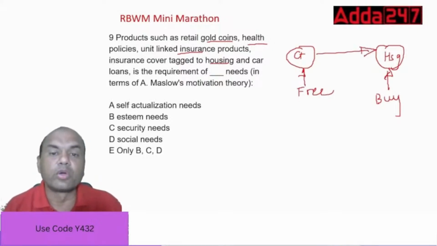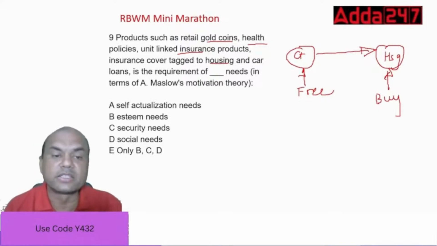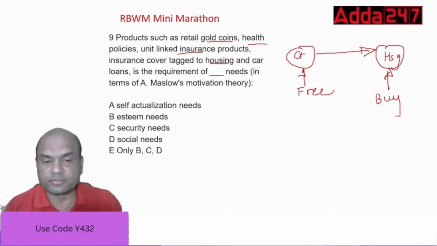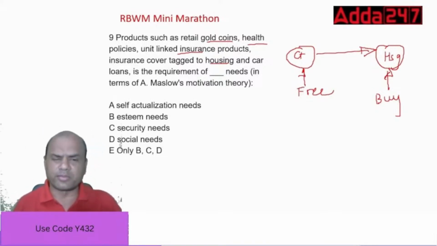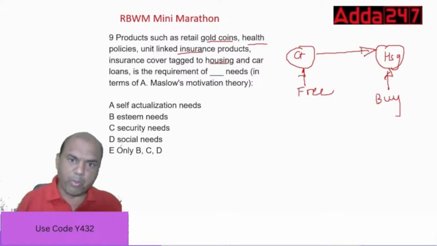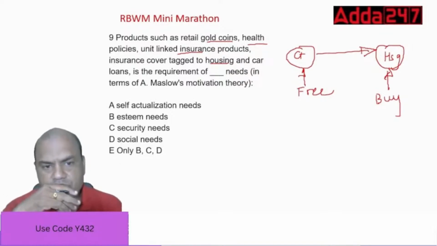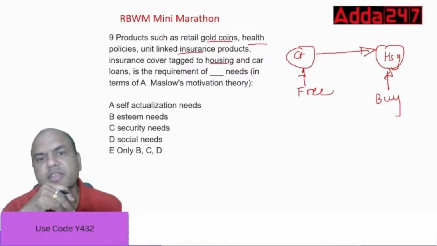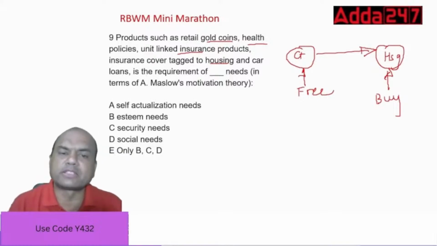So gold coin, health, unit linked plans, cover tagged to housing and car loan is the requirement of dash needs: self-actualization, esteem, security, and social needs. Tell me, is it all of them, any B, C, and D? Everyone, yes? What is the answer? Is it esteem needs? Okay, what is there in Maslow's hierarchy?